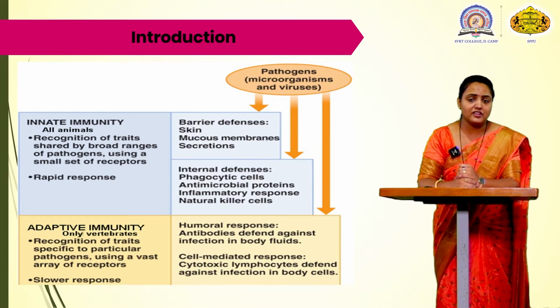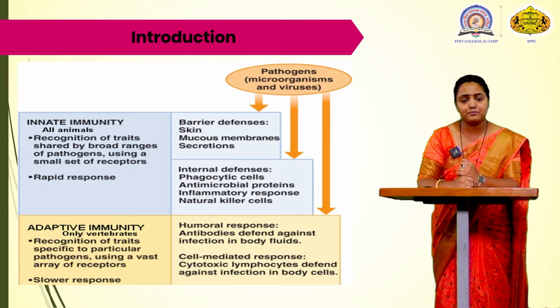Then the internal defenses; these were the external defenses or the physical barriers. The internal defenses or the internal barriers include the phagocytic cells, antimicrobial responses, inflammatory responses and the natural killer cells. So these are some internal barriers which come under the innate immunity, which is an immediate response by the body.